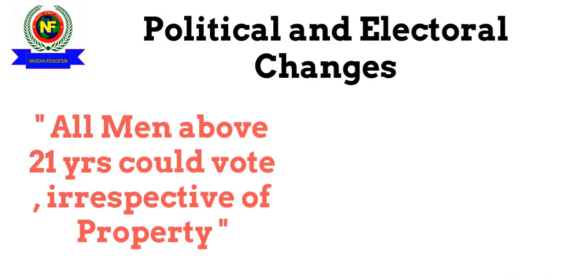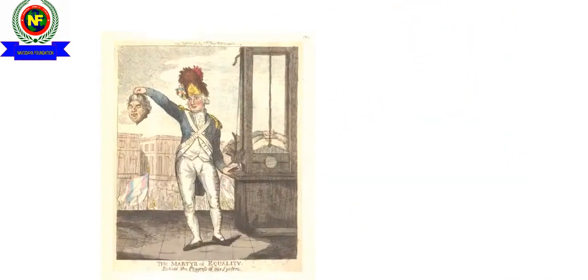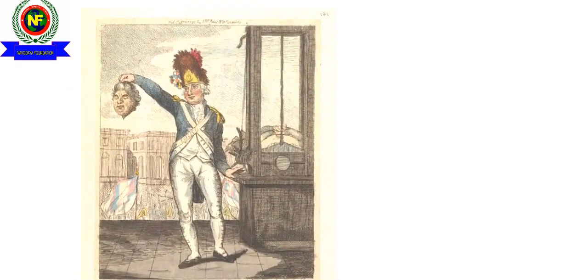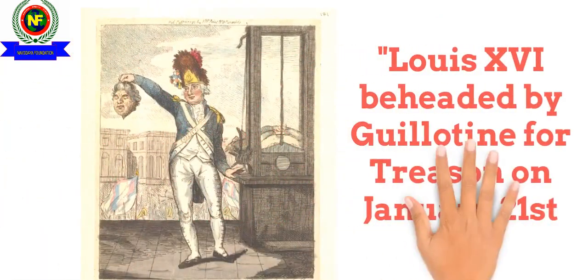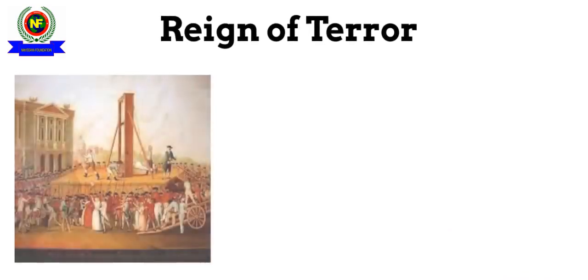And on 21st September 1792, France was declared a republic. King Louis XVI, who was secretly holding negotiations with Prussia, was charged with treason and was beheaded via guillotine on January 21st of 1793.